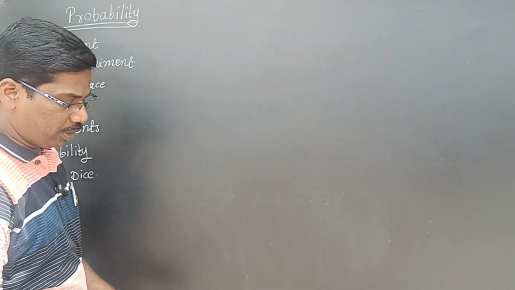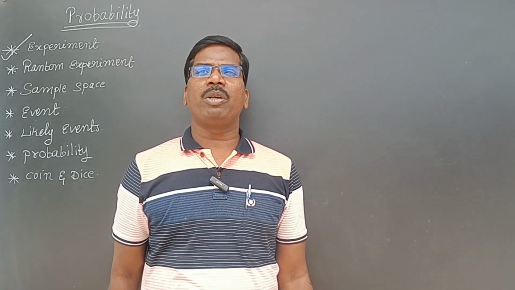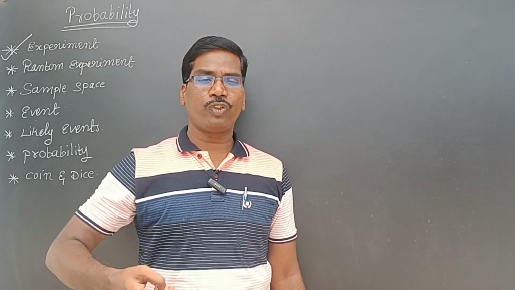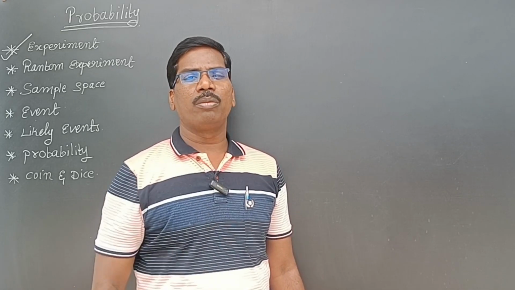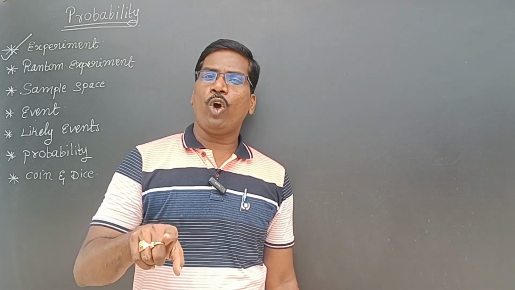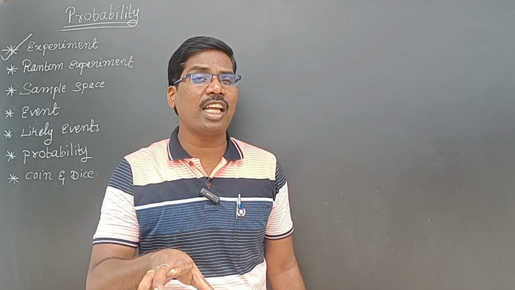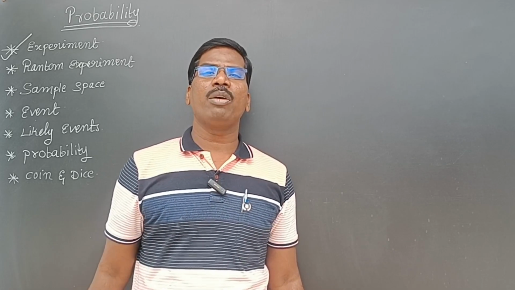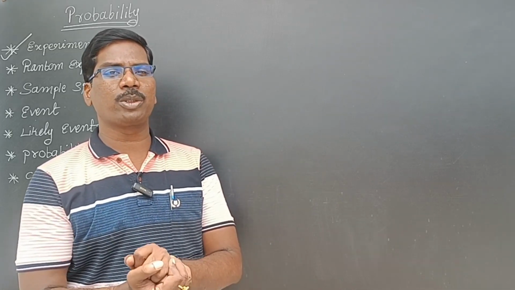Next, random experiment. Random experiment means I know the possible results. For example, if I am tossing a coin, I know the result will be head or tail, but I don't know the exact result. That is called a random experiment.